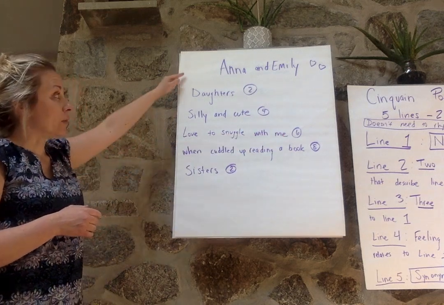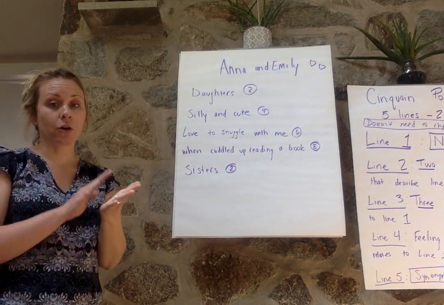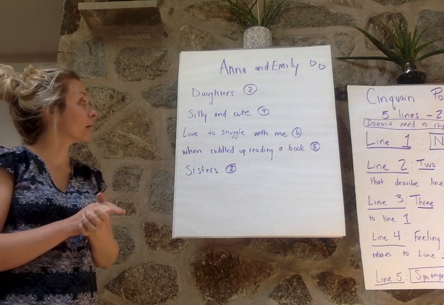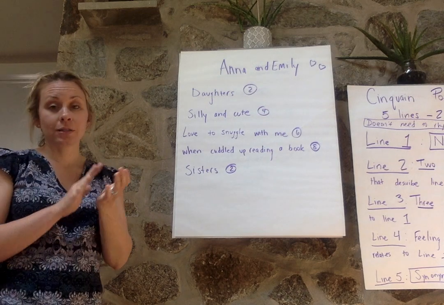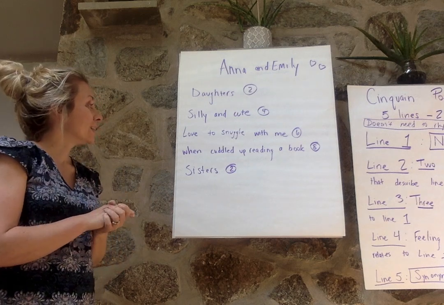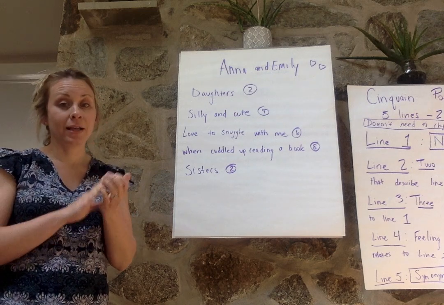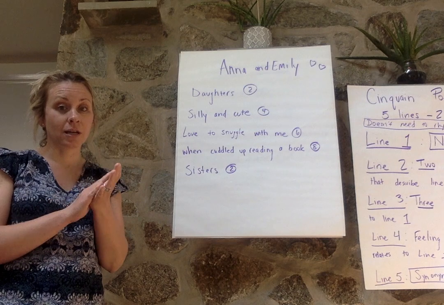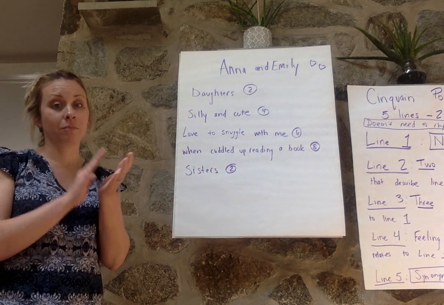So we have Anna and Emily. Daughters, that's 2, okay? Silly and cute, we got 4. Love to snuggle with me, so that's 6.